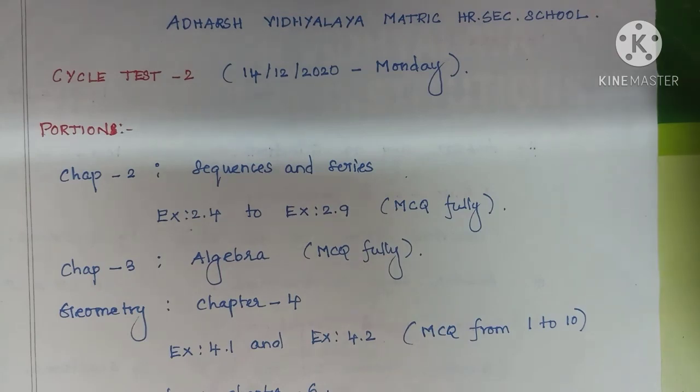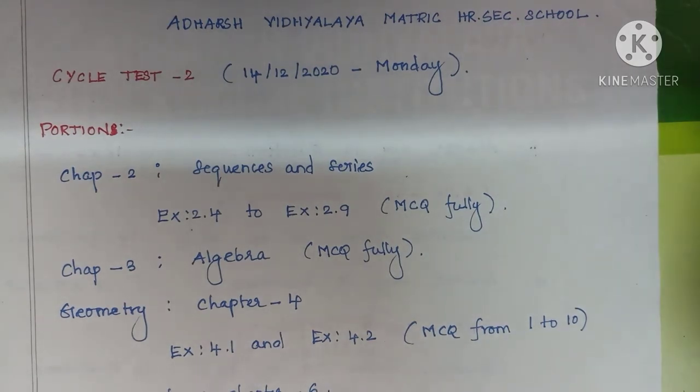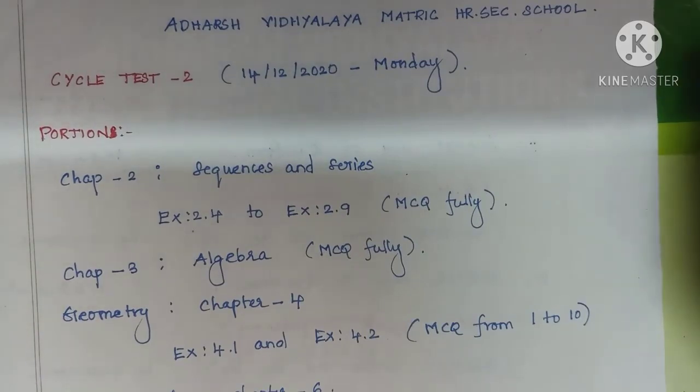The 2.4 comprises sequences, then 2.5 arithmetic sequence, and 2.6 geometric sequence, and arithmetic series, geometric series, and special series.